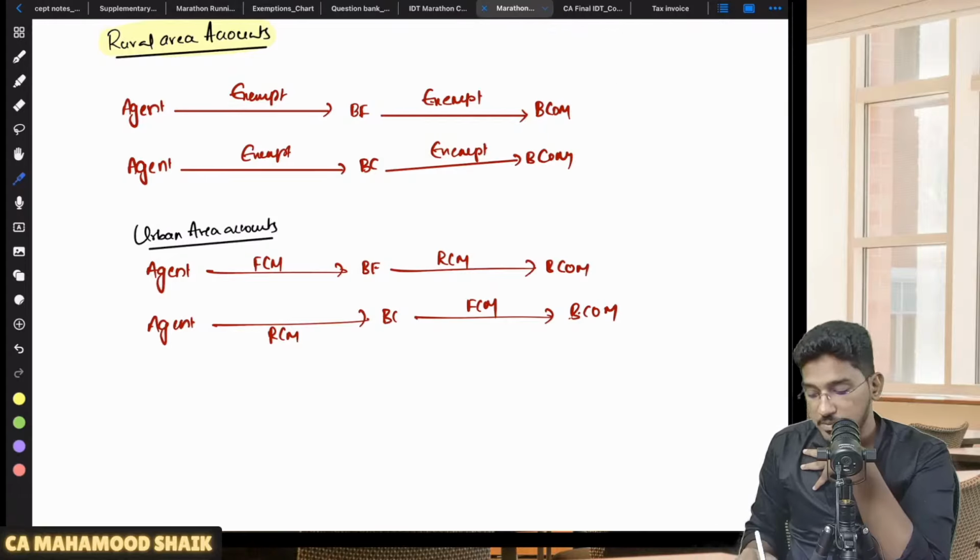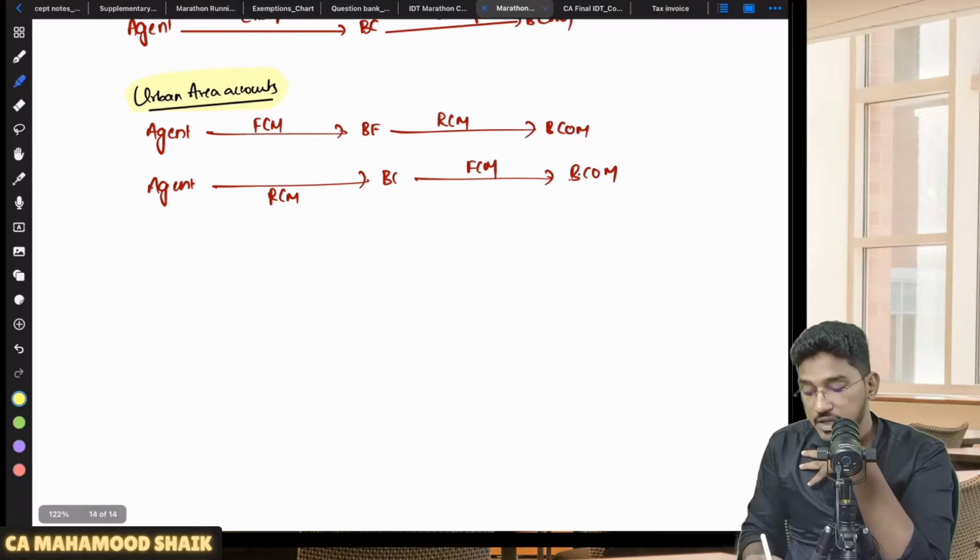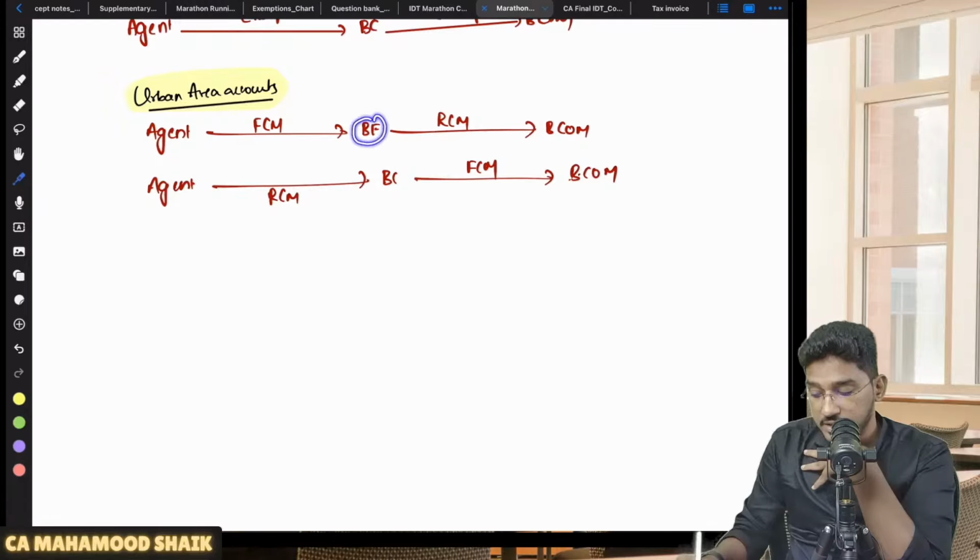Now we will get to urban areas. Sir, what about urban areas? What about services provided by the business correspondent, business facilitator and their agents in relation to urban area accounts? In case of urban area accounts, services provided by the business facilitator to the banking company, BCom here meaning banking company, in relation to urban area accounts will be taxable, and it will be taxable under reverse charge mechanism.